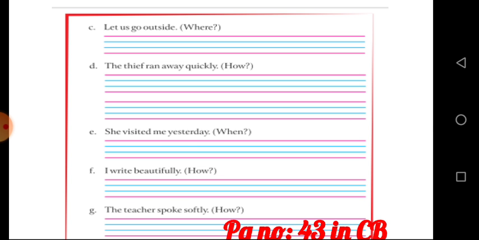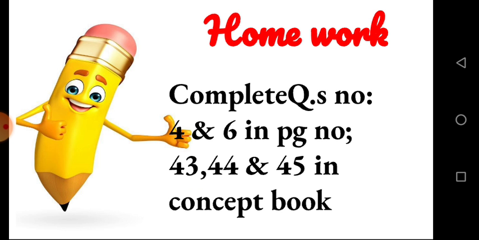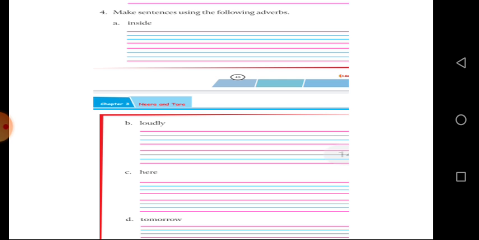Okay children, I hope everyone completed your practice zone, and now it's time for homework. Today's homework is to complete questions number 4 and 6 on pages 43, 44 and 45 in your concept book. Okay. I explained today's homework. See question number 4. Make sentences using the following adverbs. Here adverbs are given, so you have to make a simple sentence using each of these adverbs.